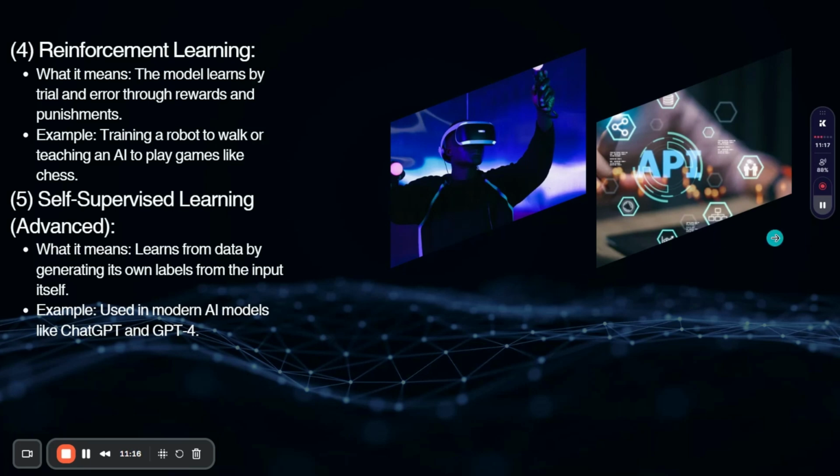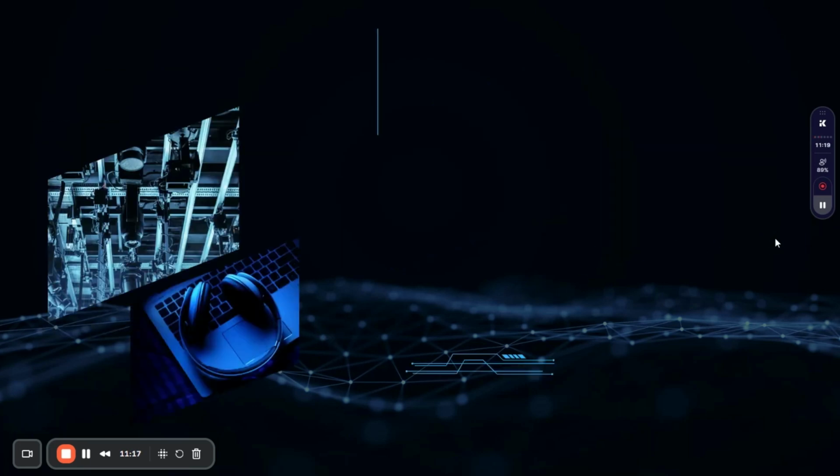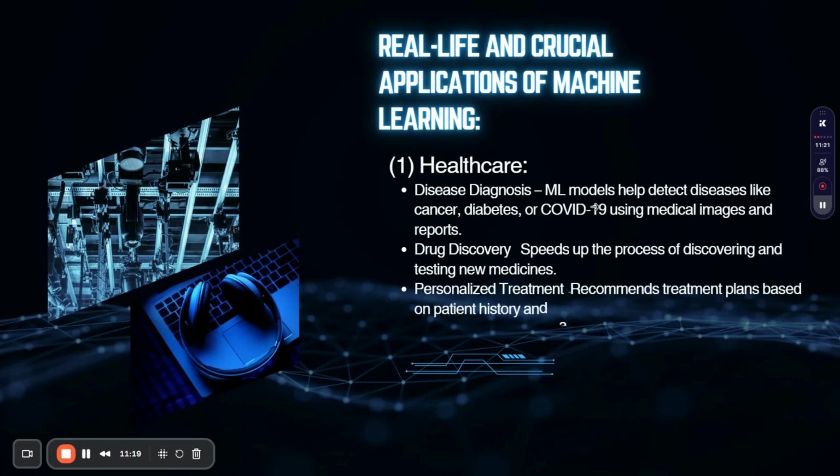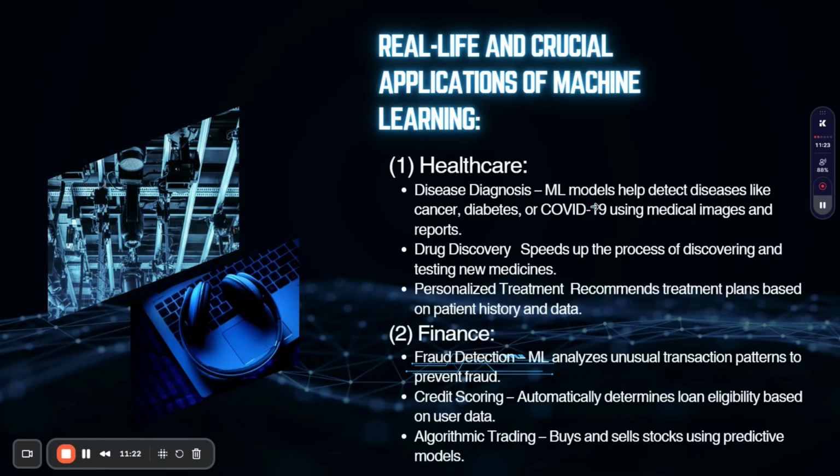So the next one is about the real-life and crucial applications of machine learning, which is really important: in which areas we use machine learning. If someone asks you a question about machine learning, how can you say what the role of machine learning is and in which areas we can use it very well.